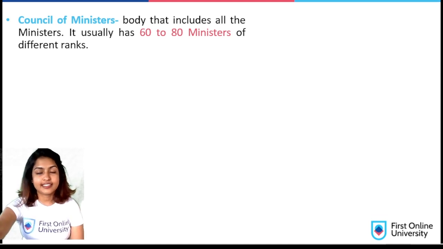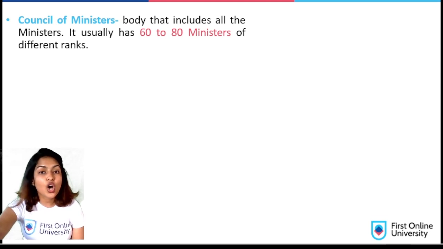So let's go ahead and see the Council of Ministers. What is the Council of Ministers? It is a body that includes all the ministers. It usually has 60 to 80 ministers of different ranks.